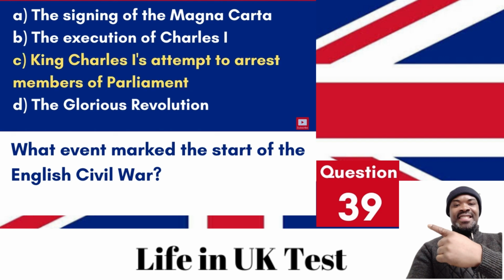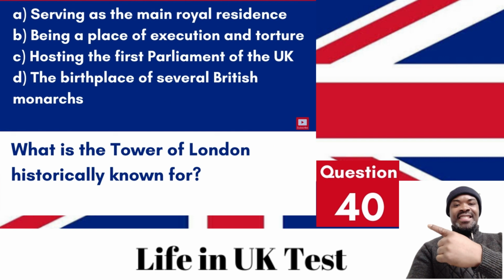Answer. C. King Charles I's attempt to arrest members of Parliament. This event in 1642 is often cited as one of the causes that sparked the English Civil War. Question 40. What is the Tower of London historically known for? A. Serving as the main royal residence. B. Being a place of execution and torture. C. Hosting the first Parliament of the UK. D. The birthplace of several British monarchs.